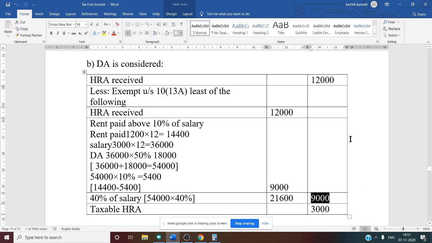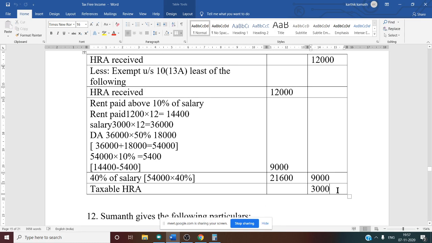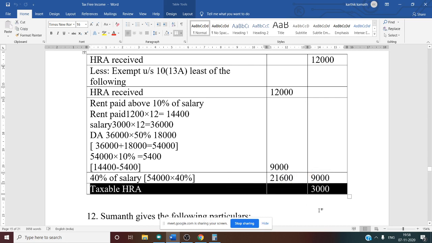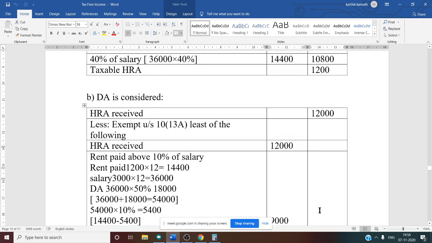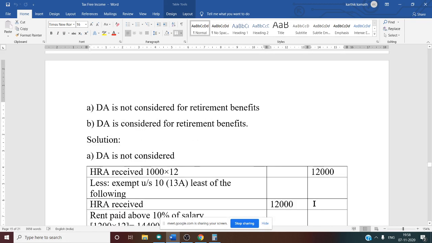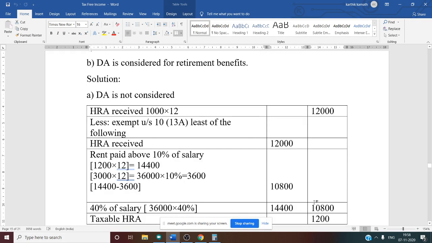On this there is no tax. So we want the taxable amount, the taxable HRA. That is HRA received minus exemptable amount. 12,000 minus 9,000, you will get taxable HRA as 3,000. So this is the answer for the second case. So have you understood? This is how you are going to solve the problem. There are two cases you are going to solve separately. Have you understood this?